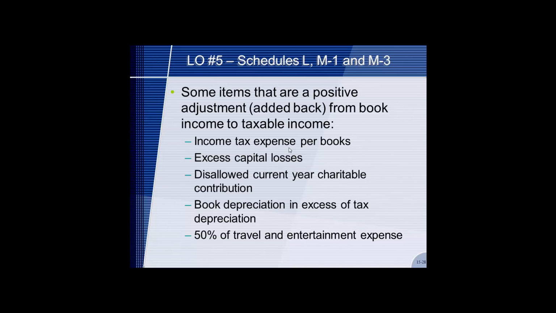Some things would be adjusted from book income to taxable income, added back, quote unquote. So these are pluses to book income: income tax expense per books, excess capital losses, disallowed current year charitable contribution, book depreciation in excess of tax depreciation, because book and tax are not always the same for depreciation, and 50% of travel and entertainment expense. Remember, you can only deduct for tax purposes 50% of travel and entertainment, but on the book income you would have deducted 100%.